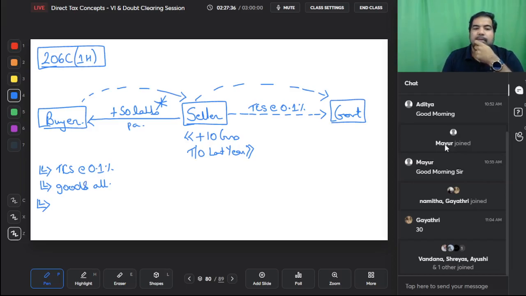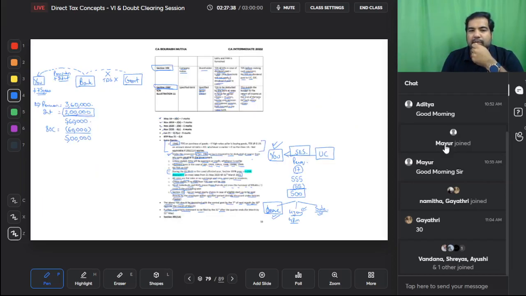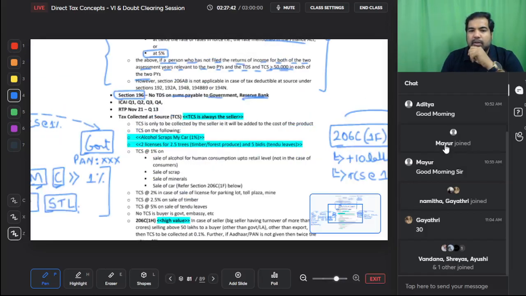All right then. So I'm just going to read it out. There's one more, but first we'll read this out and then we'll go ahead. Guys, just reading TCS. Tax collected at source is only to be collected by a seller, that is, it will be added to the cost of the product.